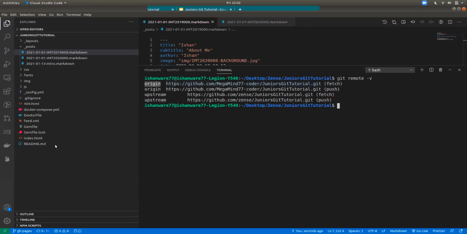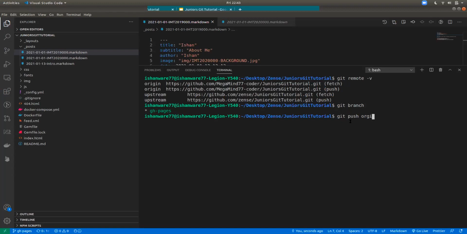Are you guys able to understand this? Okay. So I'll say git push origin and the branch on which I want to push changes. If you want to see the branches you have, you could just say git branch. Git branch would show you the branch on which you have committed, and then you could push the commit onto this branch, and it would be reflected on GitHub.